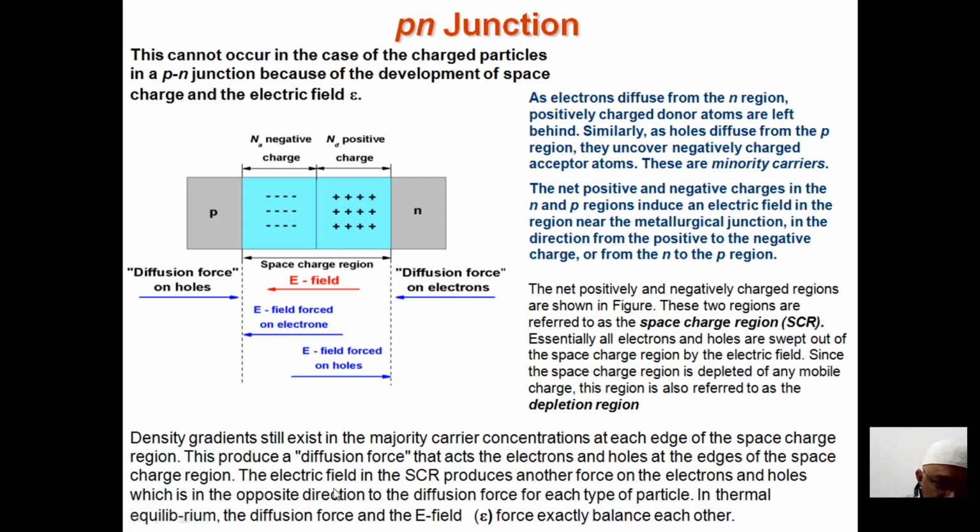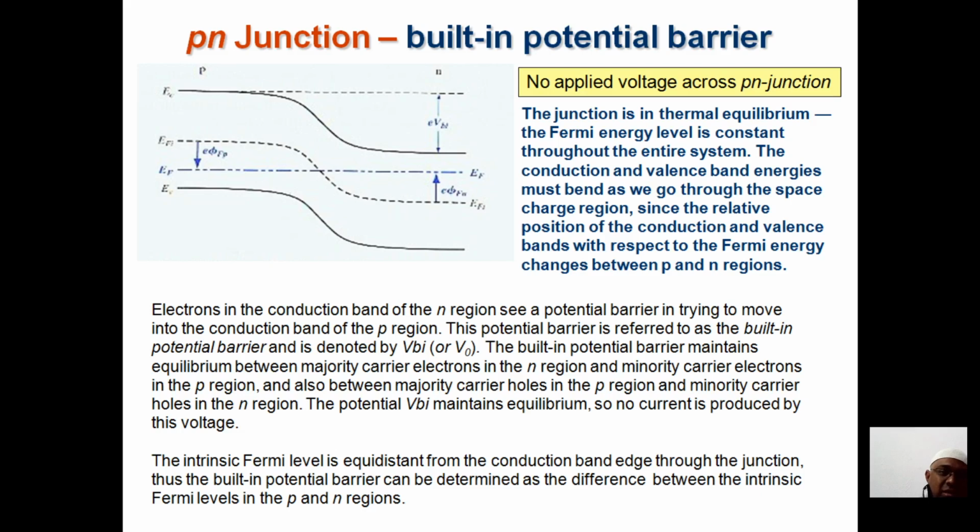You can see the electric field in the space charge region produces another force on the electrons and holes, which is opposite to the diffusion forces of each type of material. And at thermal equilibrium, the diffusion... So what does this mean? I'm just not reading it. For your convenience, I want to tell you that this region is known as the depletion region, the region where the majority charge carriers are depleted.